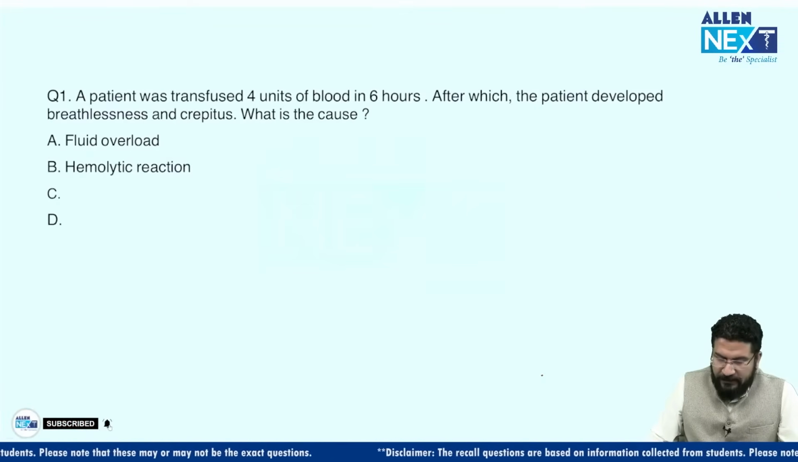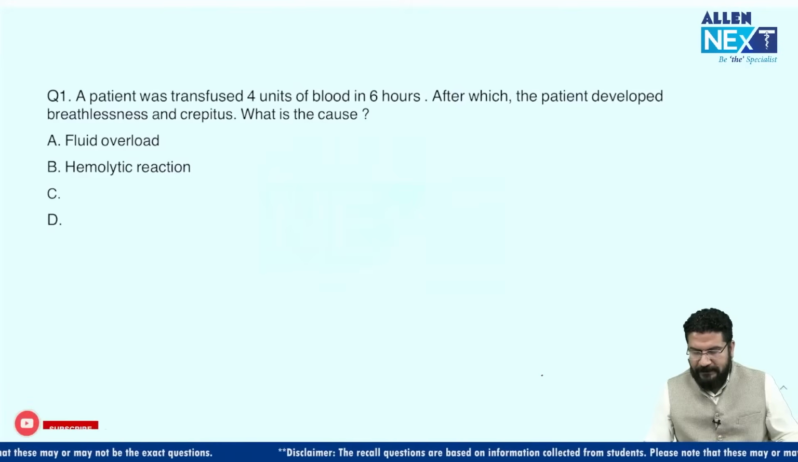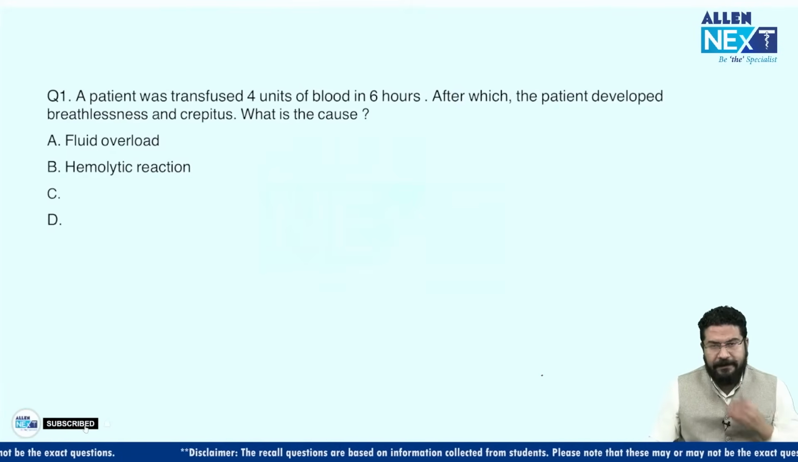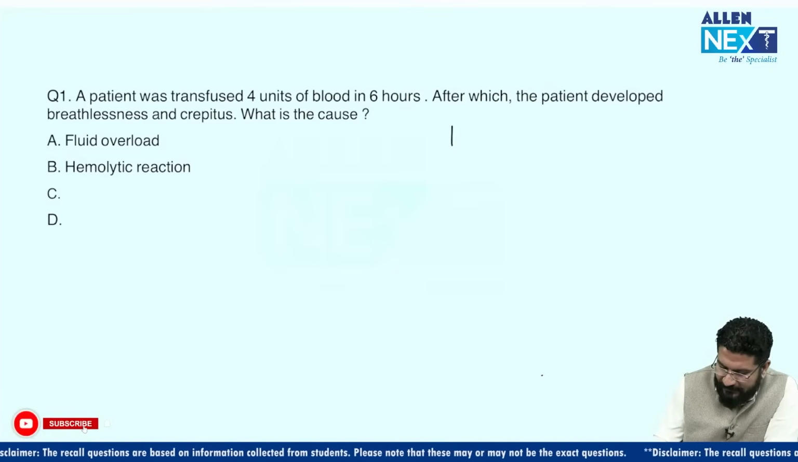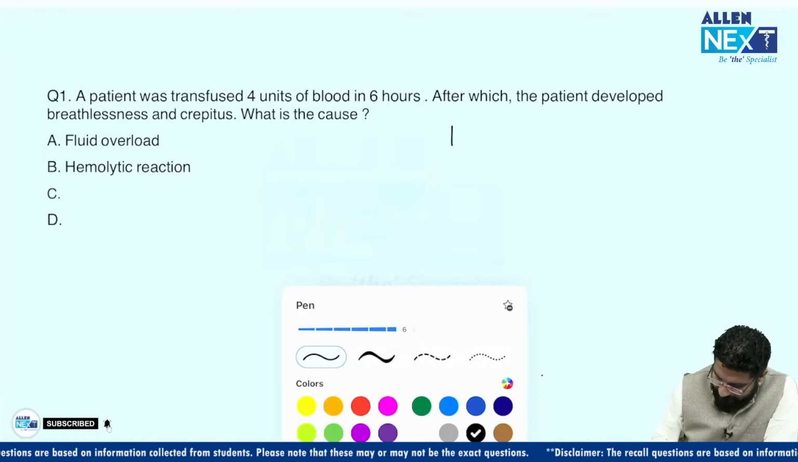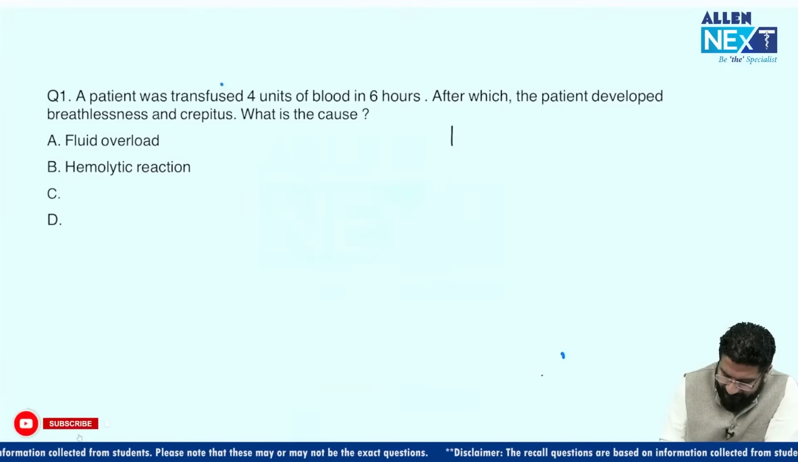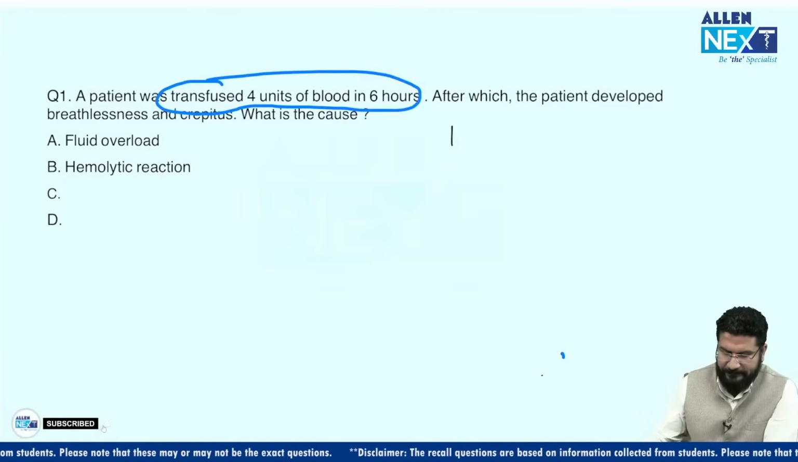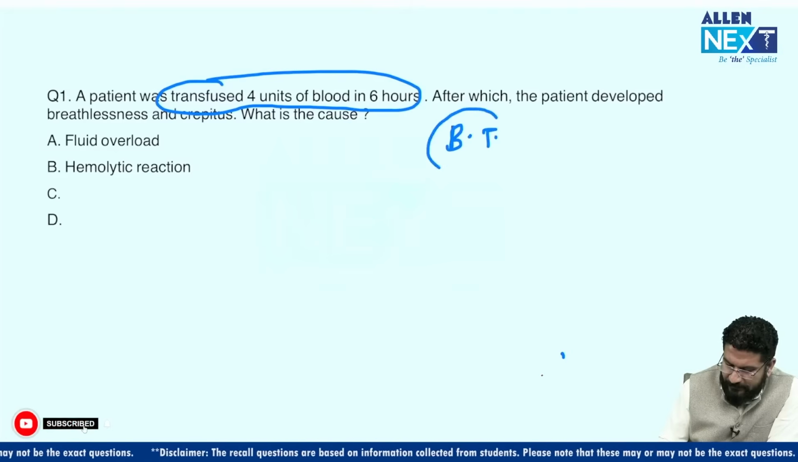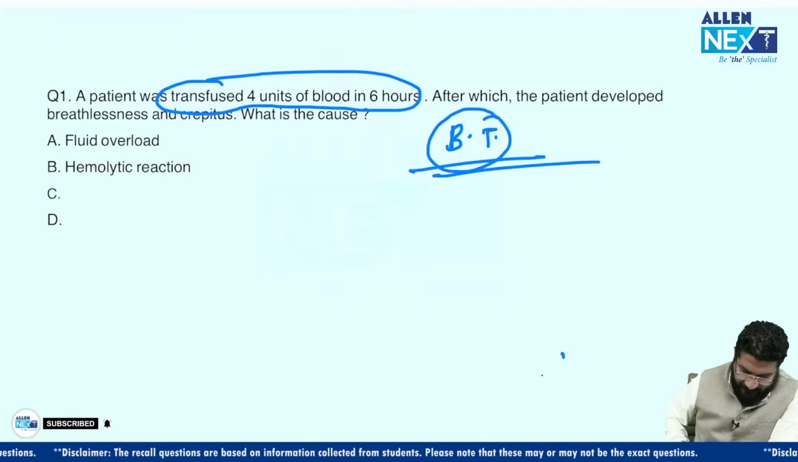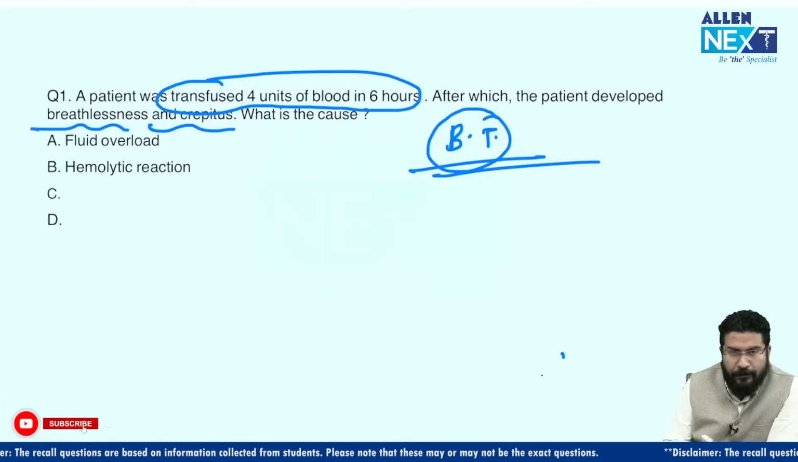A patient was transfused 4 units of blood in 6 hours, after which he developed breathlessness and crepitus. What is the cause? So this is a case of transfusion reaction. So understand this question. The patient is having transfusion of 4 units of RBCs in 6 hours. So this is due to blood transfusion. There are some complications. Crepitation is there, breathlessness is there. So what could be the answer?